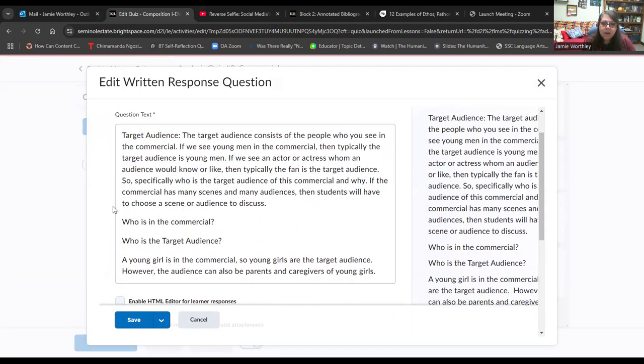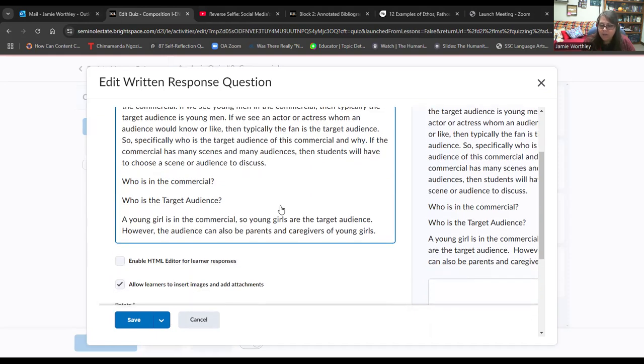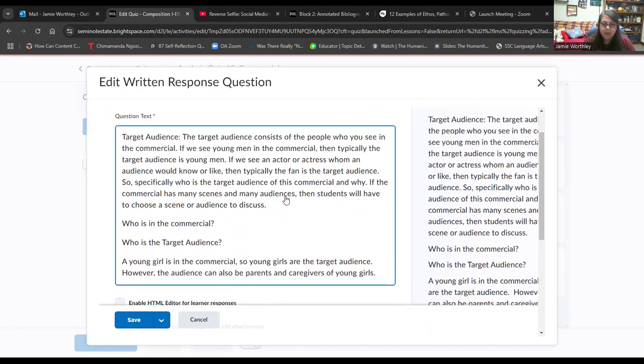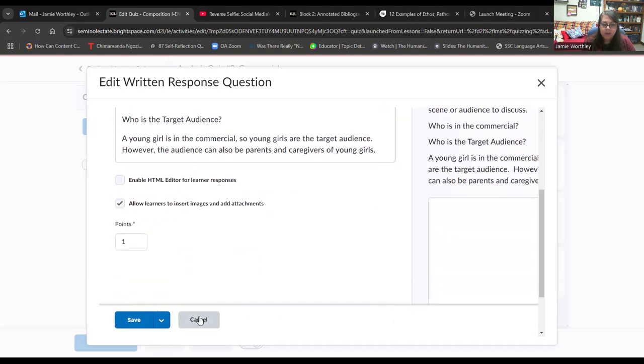All right. If the commercial has many scenes and many audiences, then students will have to choose a scene or audience to discuss. So we don't want to have everybody, anybody, people. We want to stray from that. And you lose points if you put everybody, anybody, and people, because I'm trying my best to stress that. So a young girl is in the commercial. So young girls are the target audience. However, the audience can also be parents and caregivers of young girls. So that's my target audience.